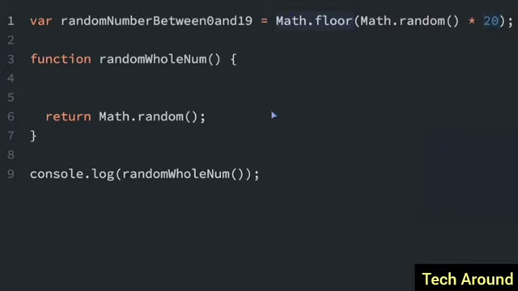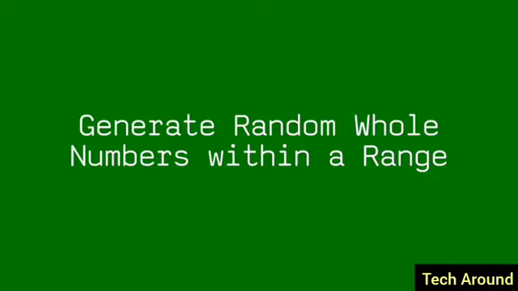So let me show you another example where we're going to get a random whole number between 0 and 9. It's going to look just like this. So we're going to modify this function. This Math.random, we're going to pass that into Math.floor. So I'll have to put the parentheses because we're passing it in to that function. And it's Math.random times 10. And that's going to give us a random number between 0 and 9. So if I reload this, you can see 9, 5, 4, 1. Every time I load it, it's a different random number.